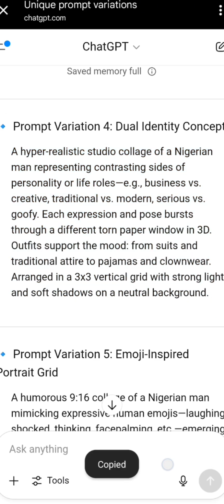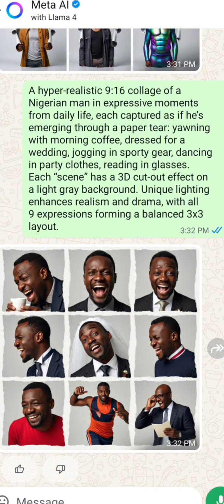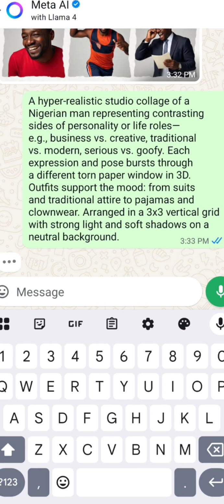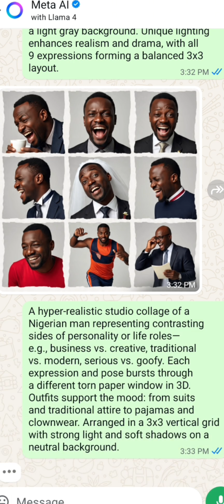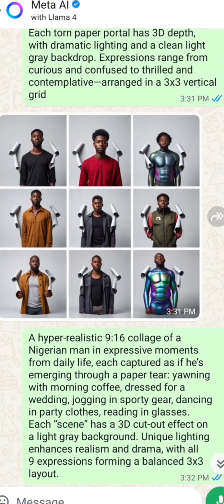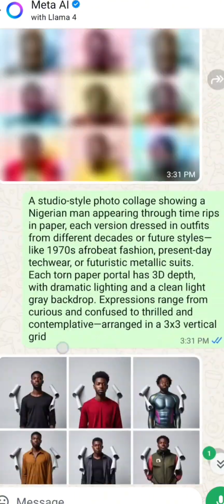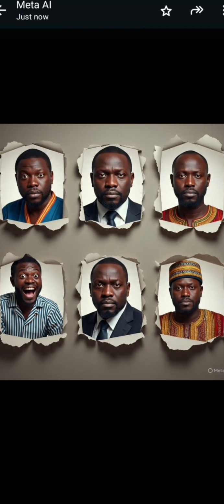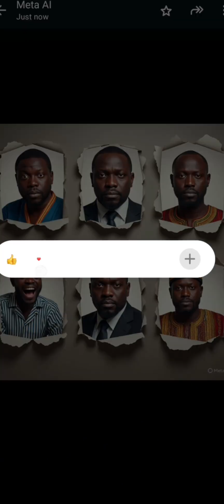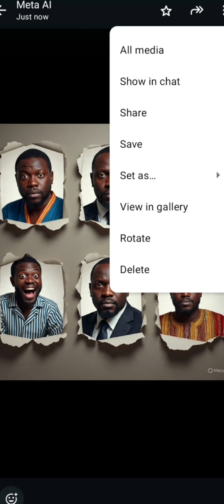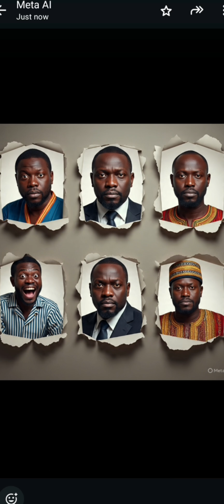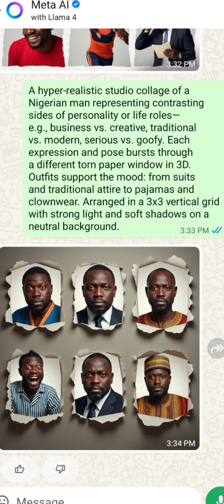Okay, let me also do the next one and see. Now another thing, you can sell these pictures. Yeah, this is like a frame. You can see these are like frames. You can also sell these. Look at this, this is for African folktale, guys. Now this is something you don't want to joke with. You can use this for African folktale. Look at it. If you want to create a talking head photo, man, this is mind blowing.